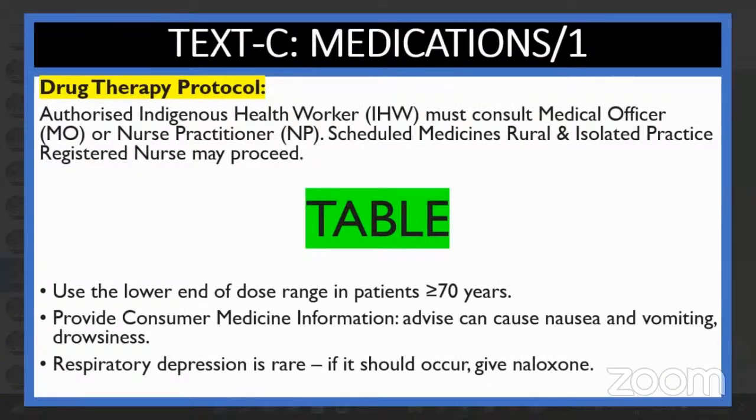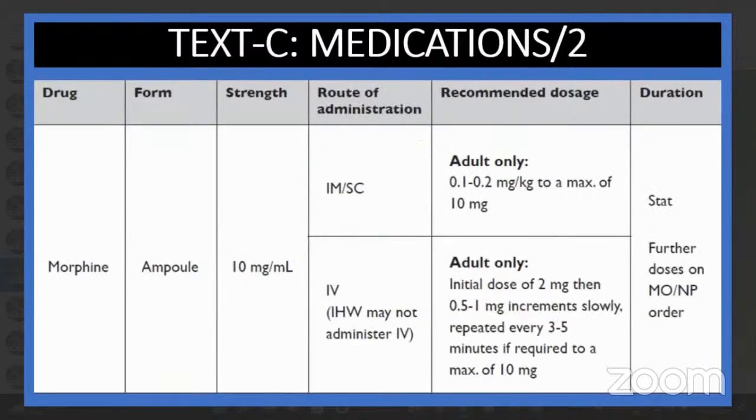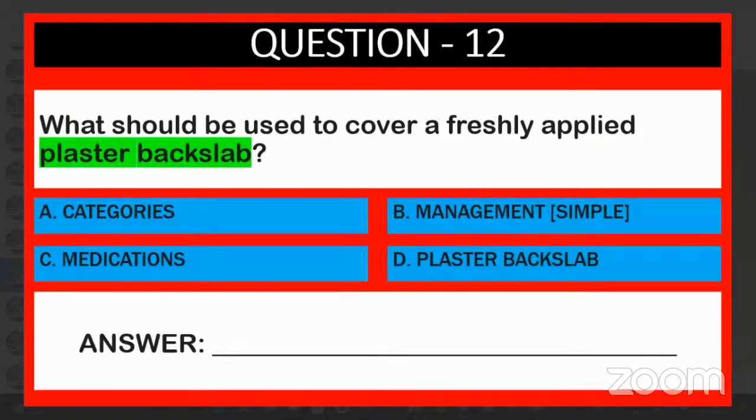Come on, tell me. Respiratory depression. See there. Give naloxone. Naloxone, sir. Is that clear now? Next, medication 2. So here you will not go, there you will get it. Naloxone, right? Next one.